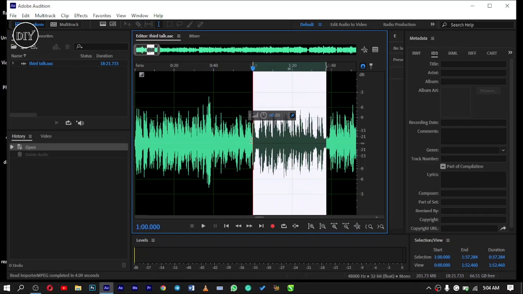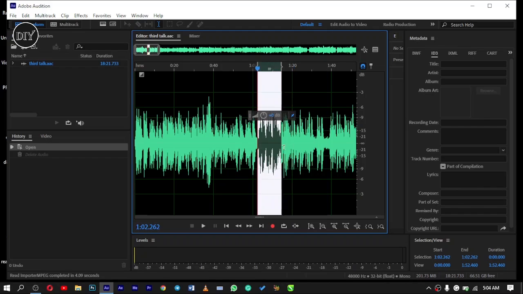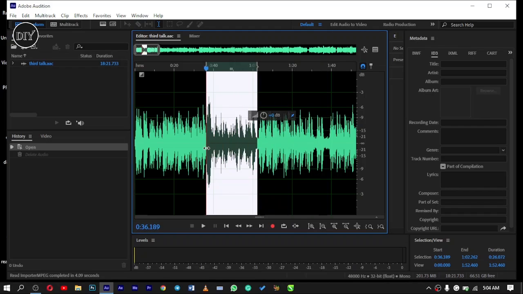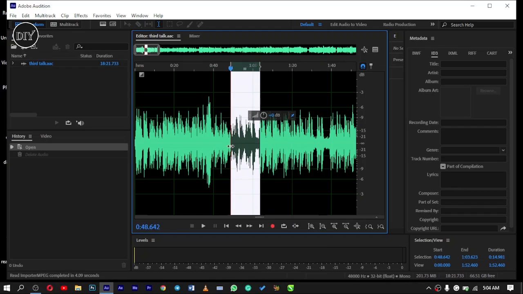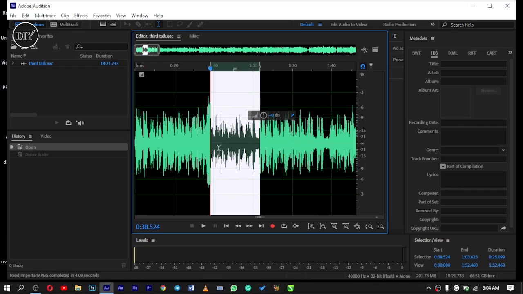Just click and drag, and you can take away this portion of the sound you don't want. You can do it backward, you can do it forward. Alright, you can adjust it. When you have it this way, you can adjust it by pulling forward. When the arrow key changes, you can drag it this way, and you can delete the portion you don't want. You can see that same portion is highlighted in this very area that is zoomed in.